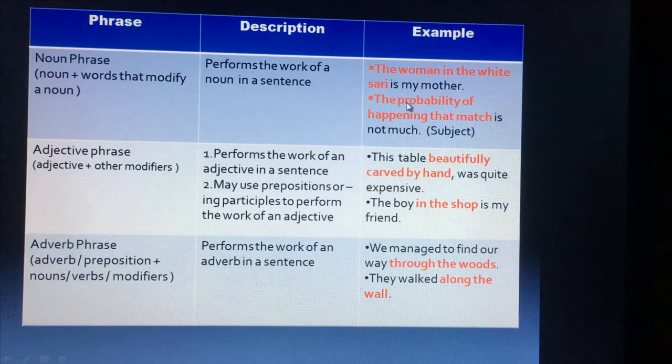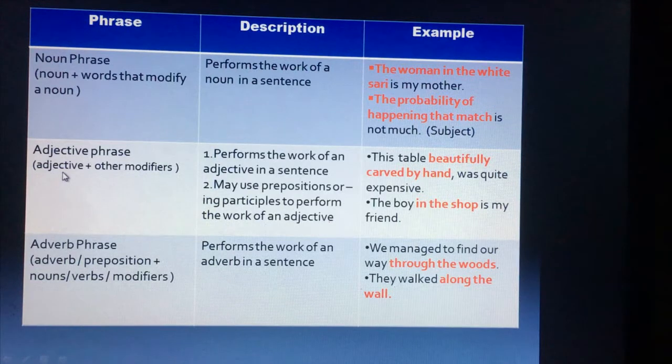Let's see another example: the probability of happening that match is not much. As you can see, the probability of happening that match altogether is working like a noun, because this is the subject of the sentence. So this one is also our noun phrase. Okay, so let's see the adjective phrase now.